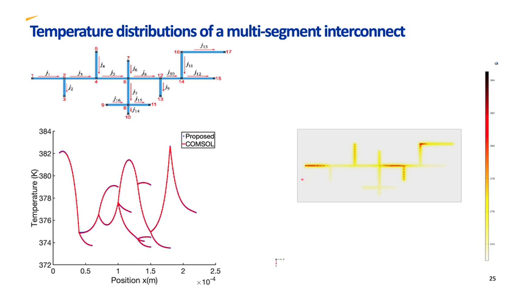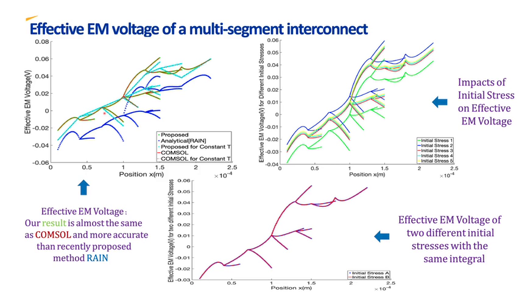In these figures you can see the temperature distribution along a multi-segment interconnect, and also in this case our result is almost the same as the COMSOL result. Also here we validated our result by making a comparison with COMSOL. As you can see, our result is more accurate than the recently proposed method called RAIN.